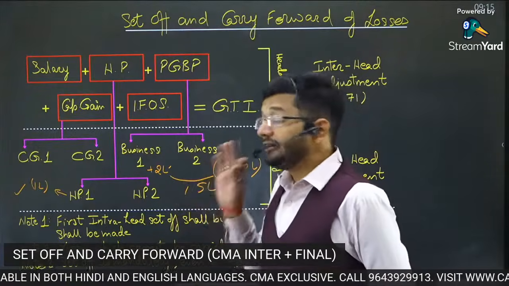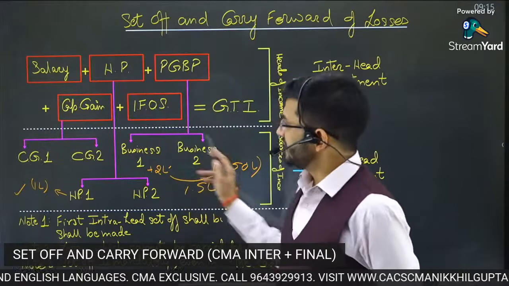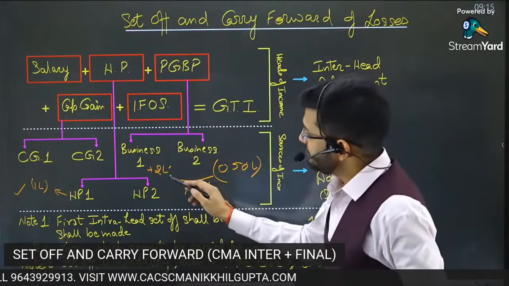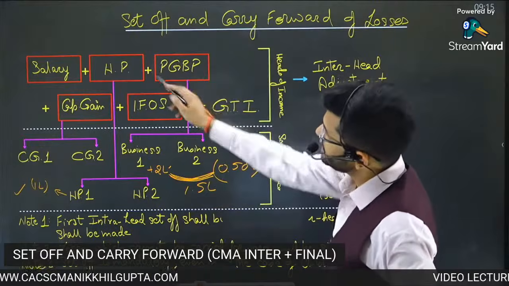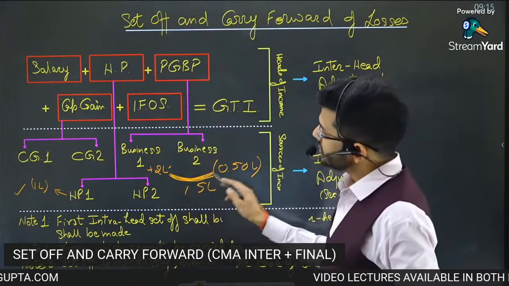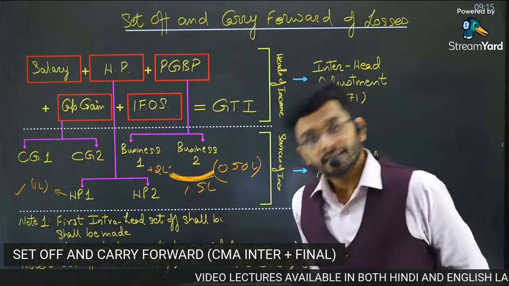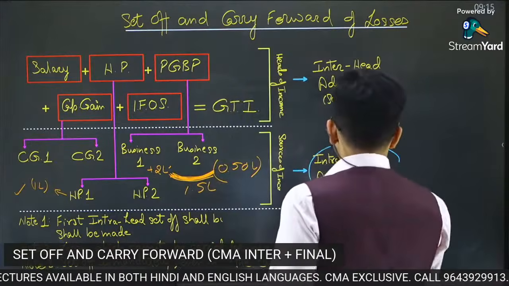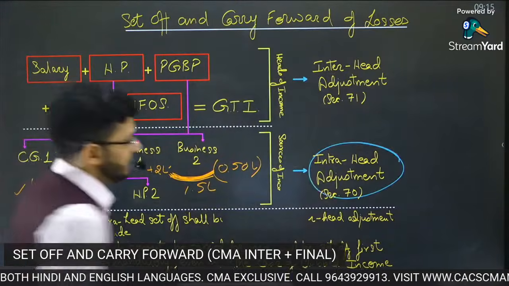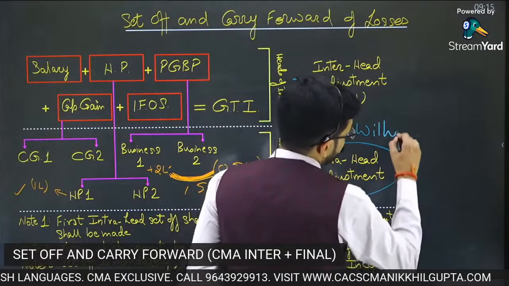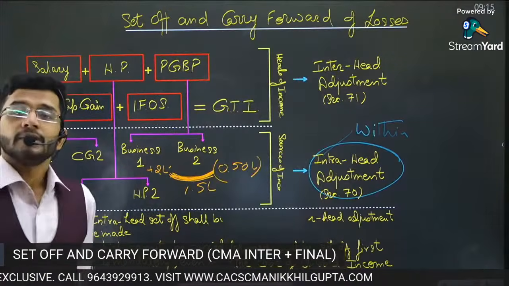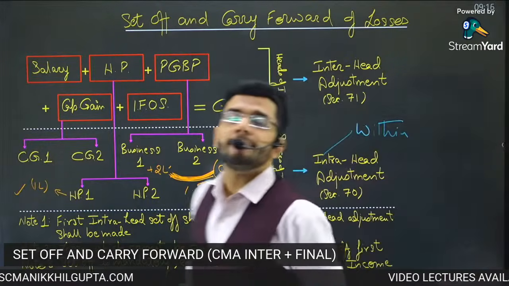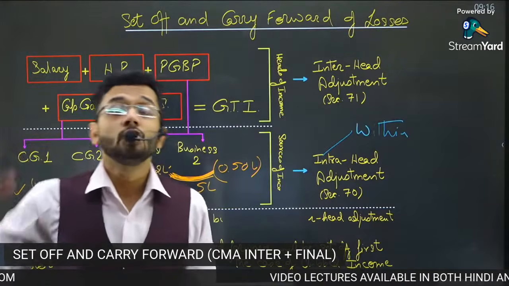So guys, if you set off income within the same head, let me use the terminology first. If you set off income within the same head, so the head of income is PGBP and you have two sources of income, that is known as intra-head adjustment. Intra means within.